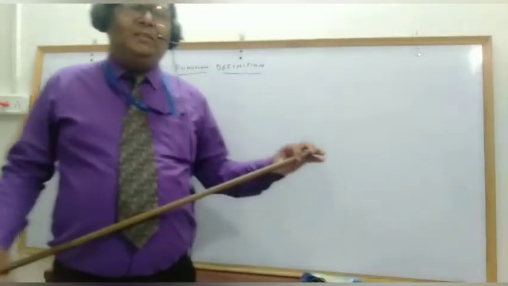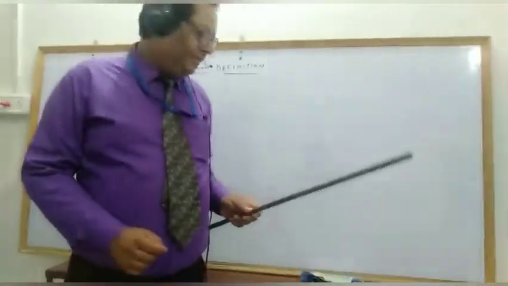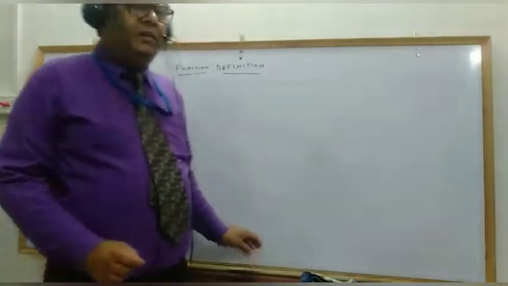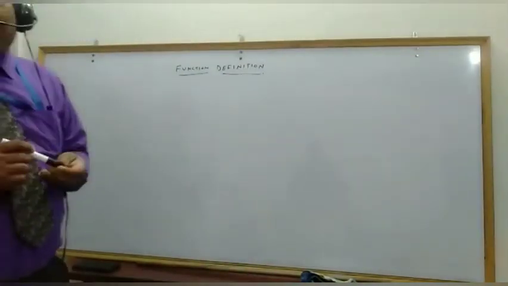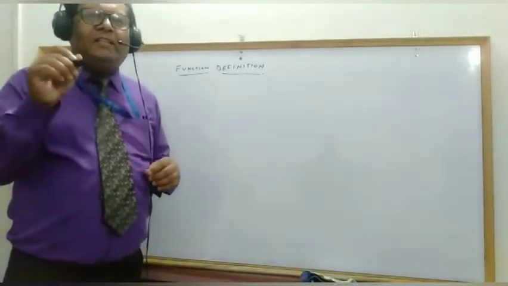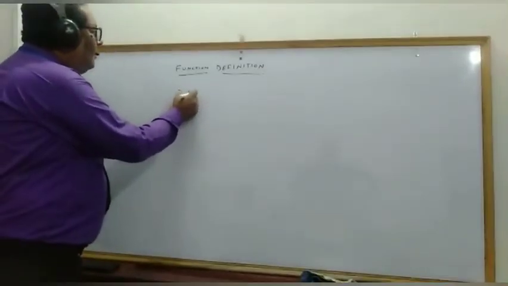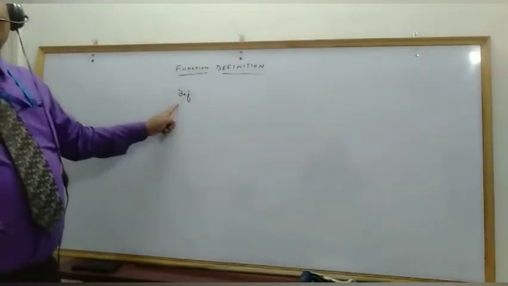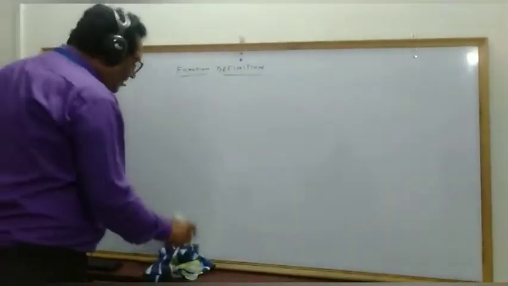So welcome back, children. Now we'll study how to define a function. You can see here the topic is function definition. Whenever you want to define a function, the function definition begins with a keyword called def.